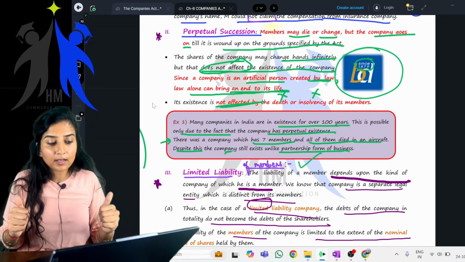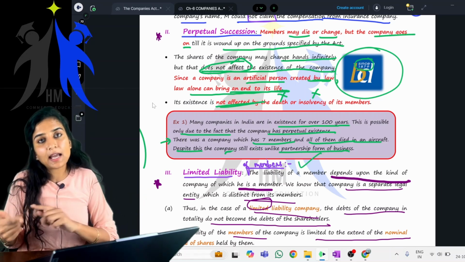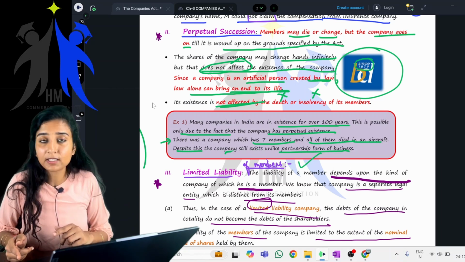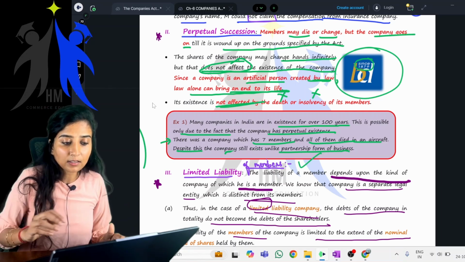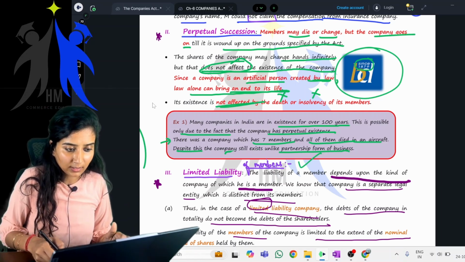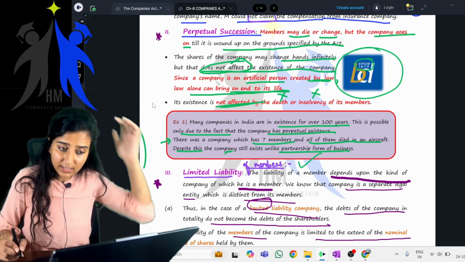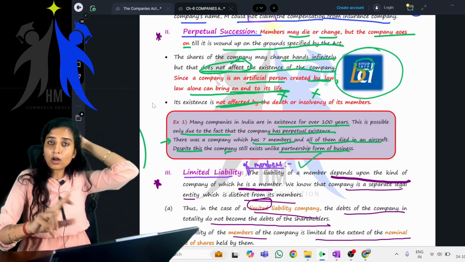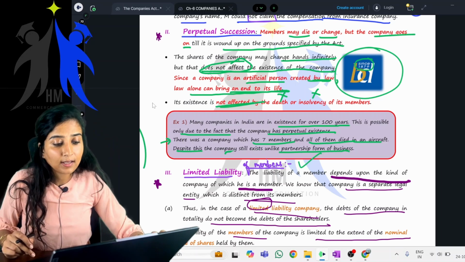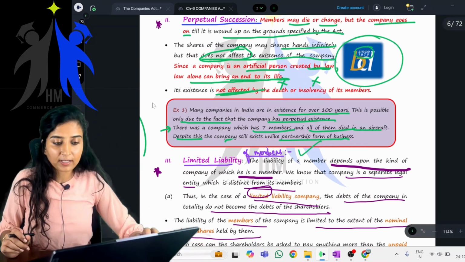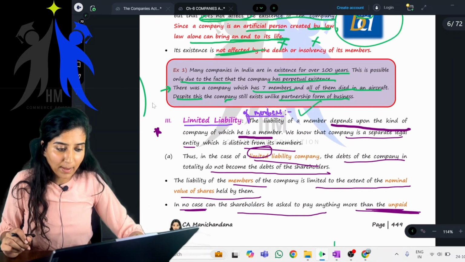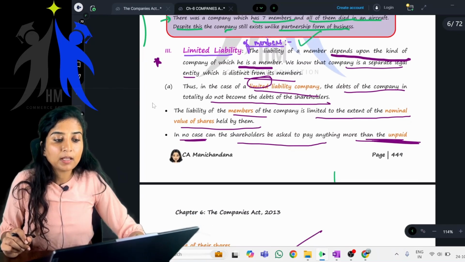Getting it? Clear? Next, the shares of the company may change hands indefinitely, but that does not affect the existence of the company, right? Since a company is an artificial person created by law, law alone can bring an end to its life. Its existence is not affected by the death or insolvency of its members. Okay, clear?